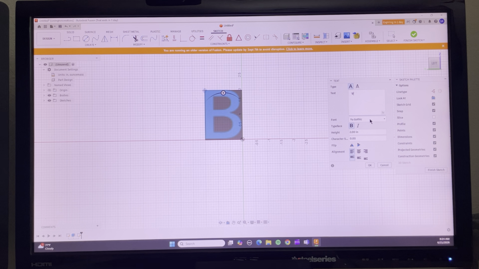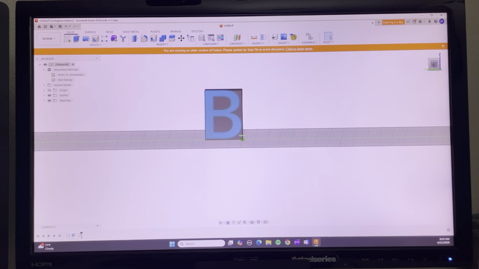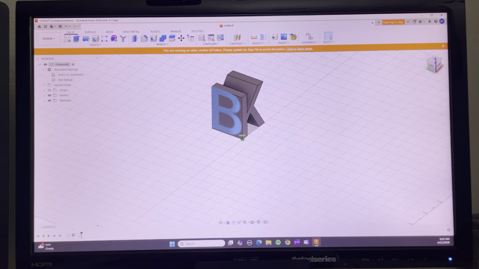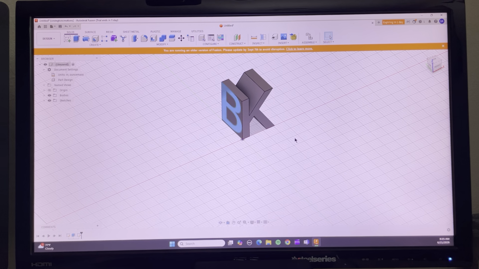Pick U Gothic, should already be in your default. 2-inch height is already there. All the other defaults are there. You don't need to worry about this. And just say OK. And then go click Finish Sketch. Now sketch is over. Now you turn it like that, and you can see the B is imprinted on the side of K, right?